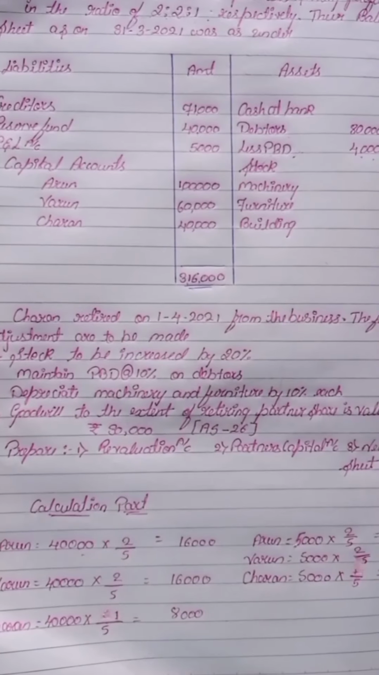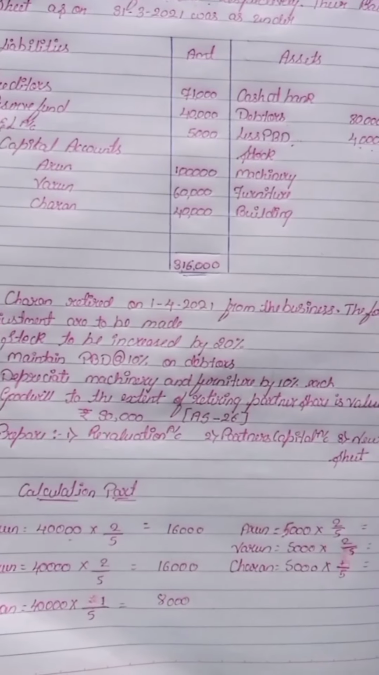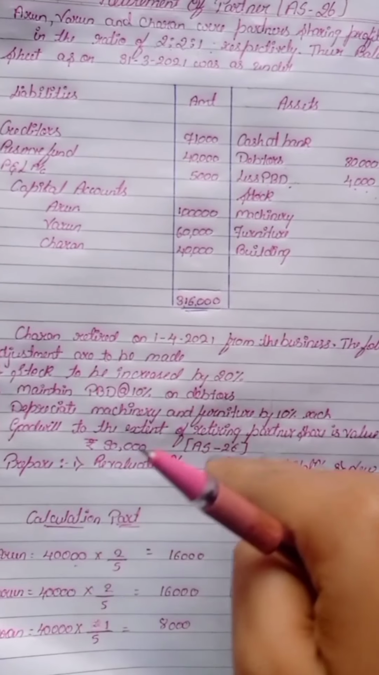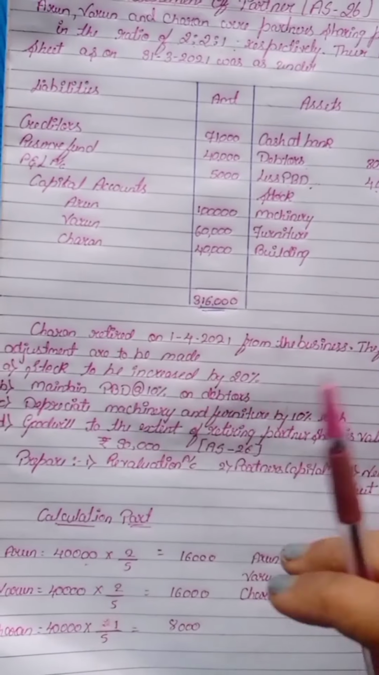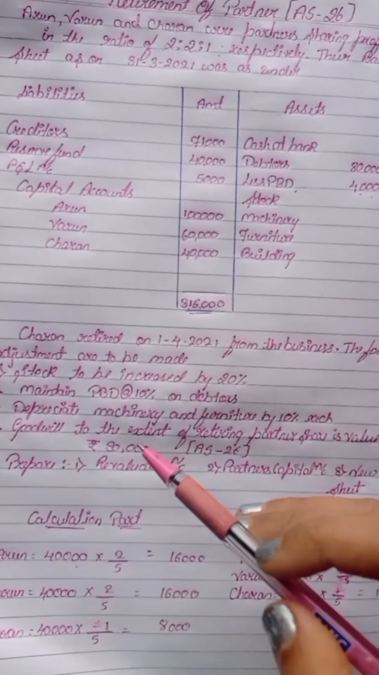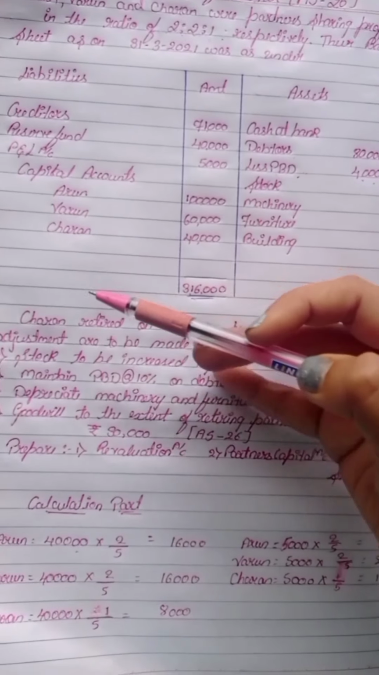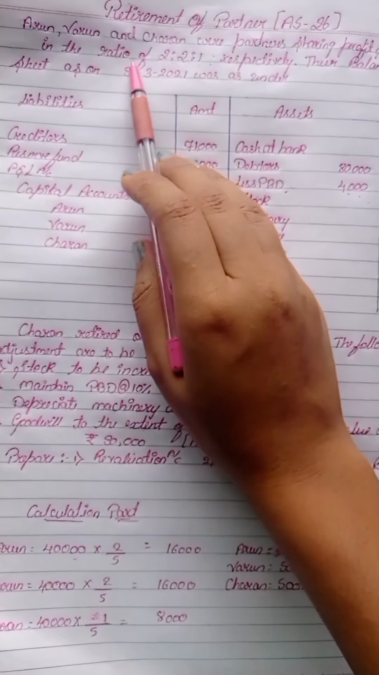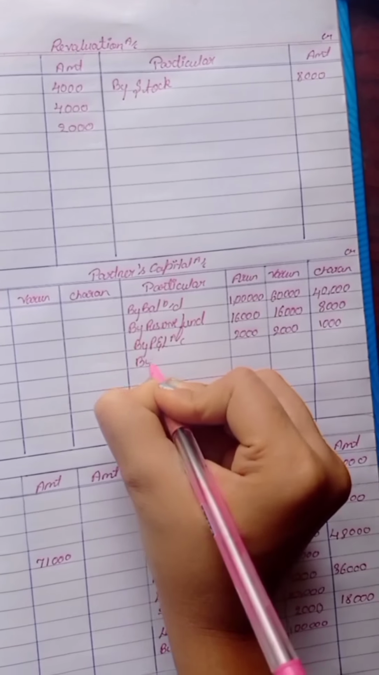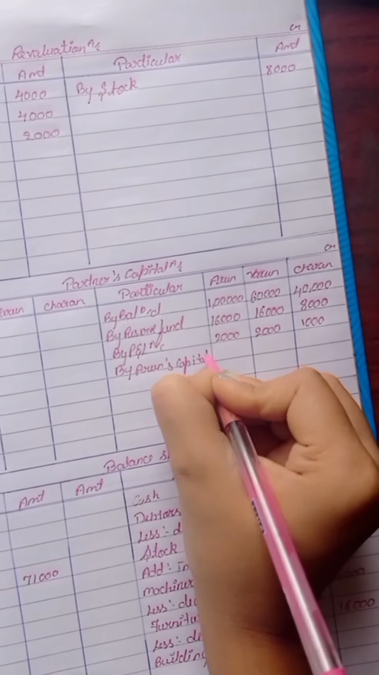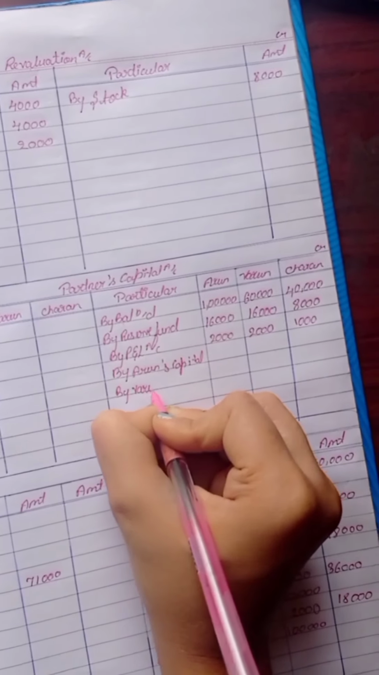2,000. Next adjustment, goodwill to the extent of retiring partner share is valued at 30,000. This 30,000 completely we have to give to Charan because they have said here extent to retiring partner. They have directly given the goodwill amount which is to be transferred for Charan, the retiring partner. So this 30,000 Arun and Varun should give for Charan. So write here by Arun's capital and by Varun's capital.